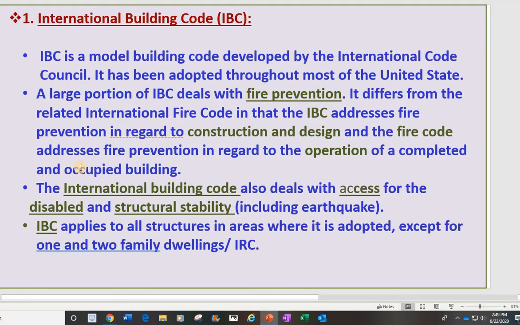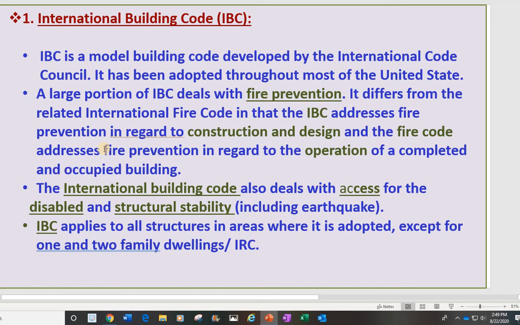So now, if you go to the International Building Code, IBC, that is the model building code developed by the International Code Council, and it has been adopted throughout most of the United States. A large portion of the IBC deals with fire prevention. So most of it focuses on the fire issue. In there, you can learn how to deal with fire problems.